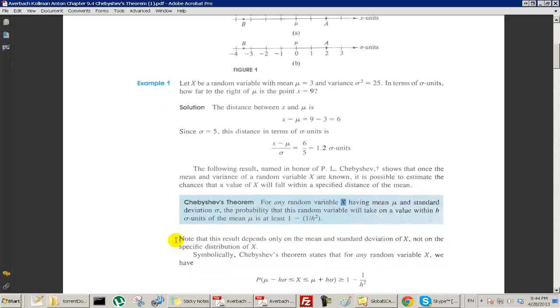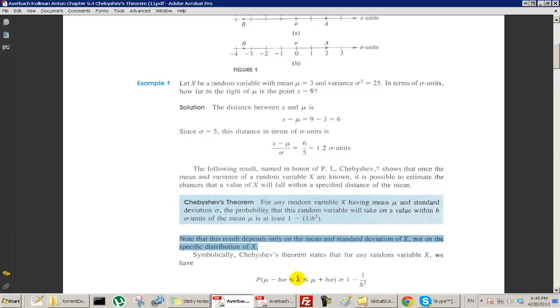So they say, note that this result depends only on the mean and standard deviation of x, not on the specific distribution of x. In other words, not on how the probability of x is distributed. Could be any kind of distribution, doesn't matter. Doesn't matter what x is.